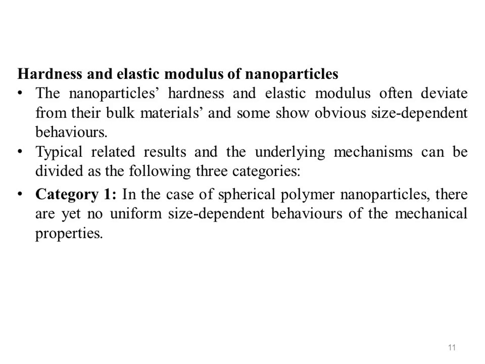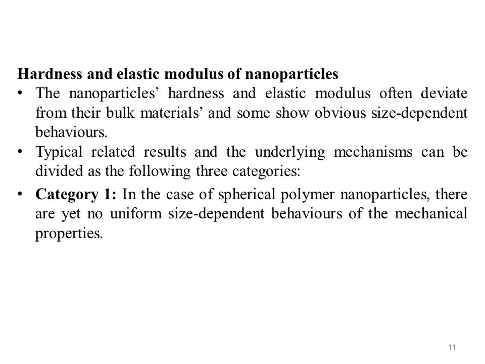As shown, the nanoparticles' hardness and elastic moduli often deviate from their bulk materials, and some show obvious size-dependent behaviors. Typical related results and the underlying mechanisms can be divided into the following three categories.